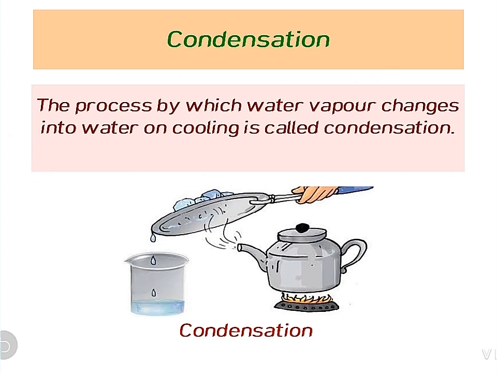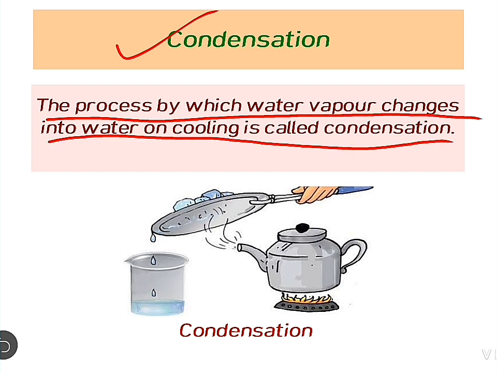Now, what is condensation? Condensation is the process by which water vapor changes into water on cooling. For example, when we boil water in a container and cover it with a plate, we see tiny droplets of water on the inner side of the lid that can be easily collected in another container. There are various forms of condensation. So, let's study them in detail.